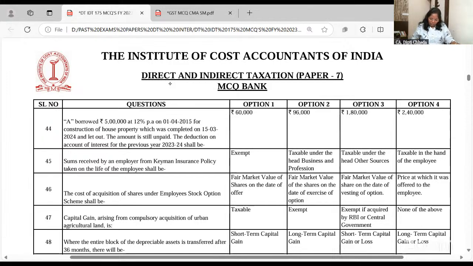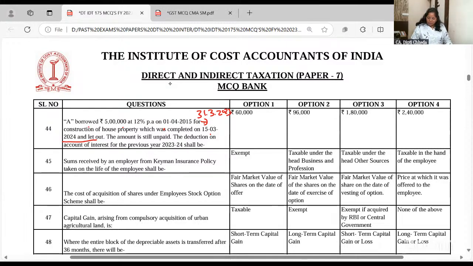Okay. Question 44, I feel it is incomplete. See, earlier I gave you the answer that agricultural income was 60%. I made the correction. Now see, A borrowed 5 lakh at 12% on 1st April for construction, which was completed on 15th of March 2024. Whenever construction is completed in between the year, then the pre-construction period will end on 31st March prior to that year.